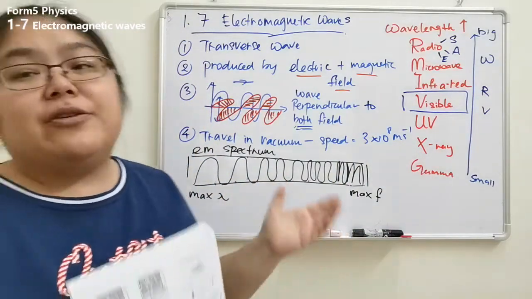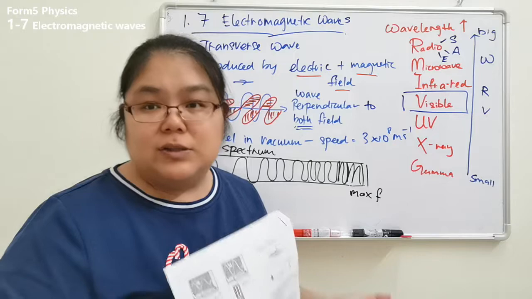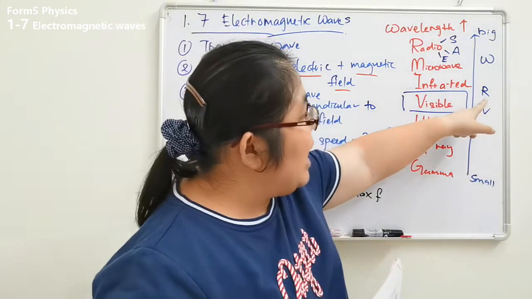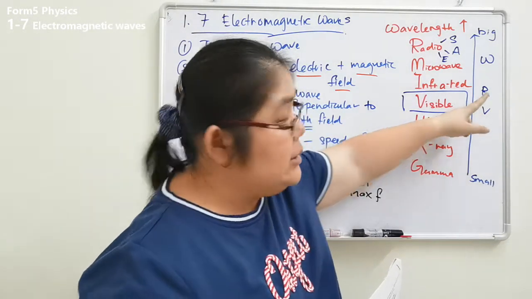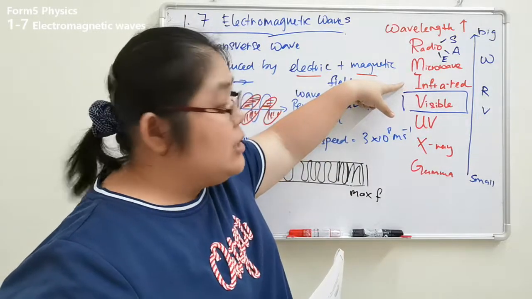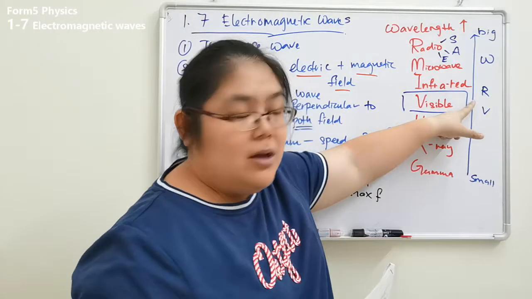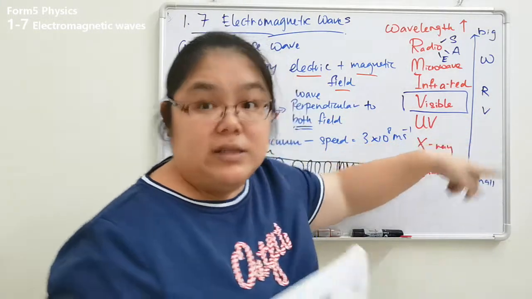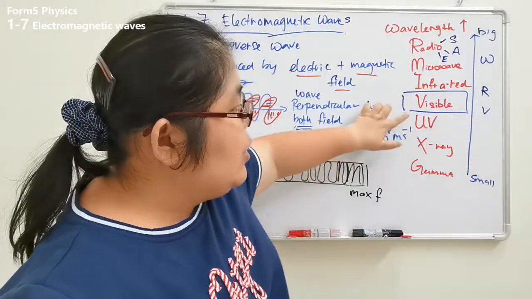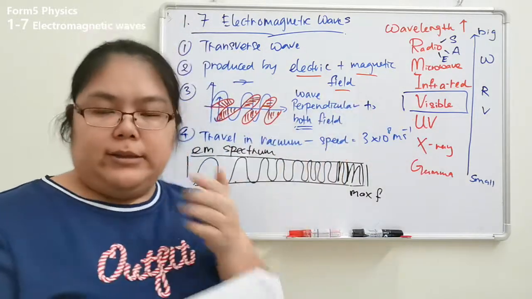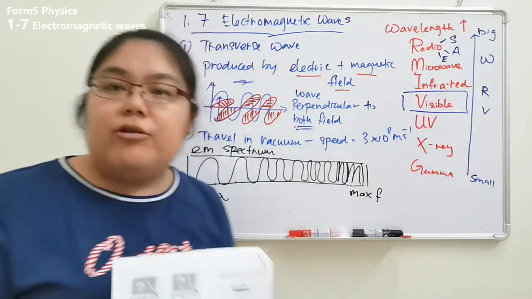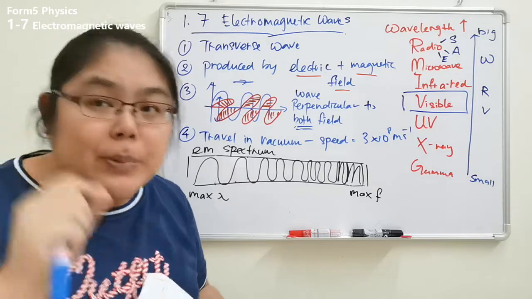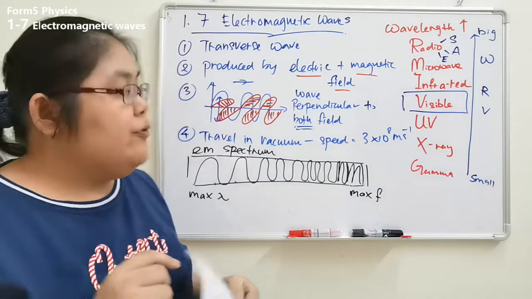So from here, that means the red color's wavelength should be longer. From here, the top one is red. Why? It is near the infrared, so that's why the first part starts with red. The last part of the visible light is violet. Violet is a purple color, near the UV light. UV light is ultraviolet. So UV light is a purple color.